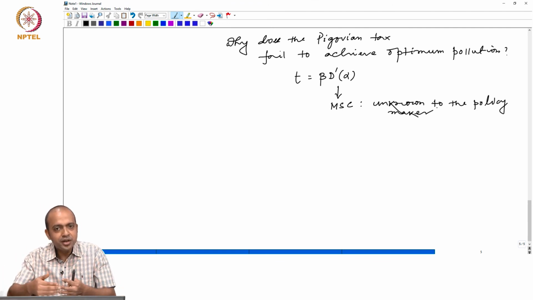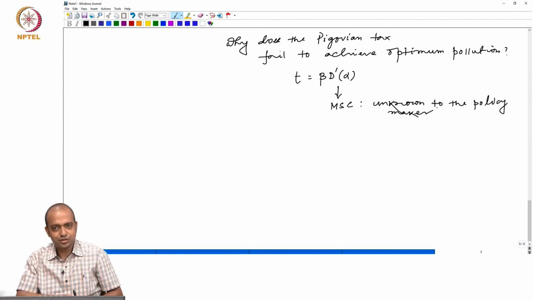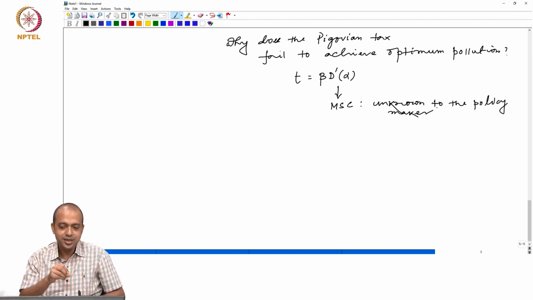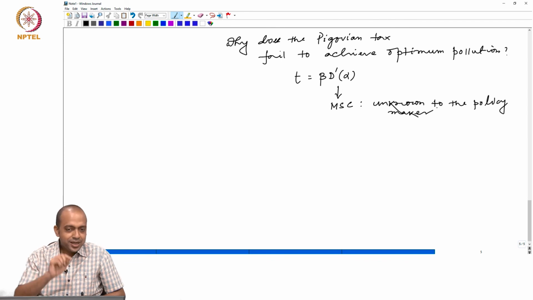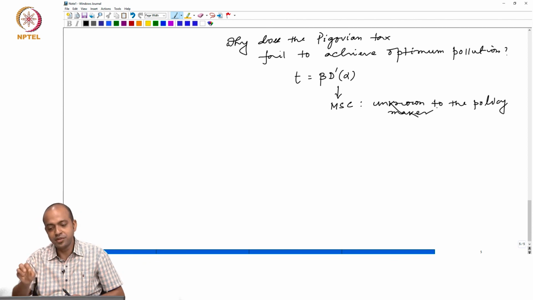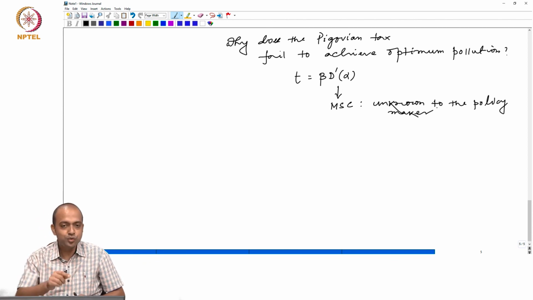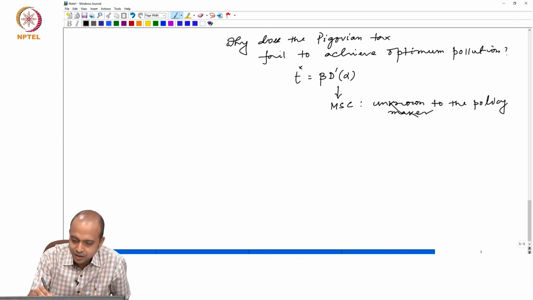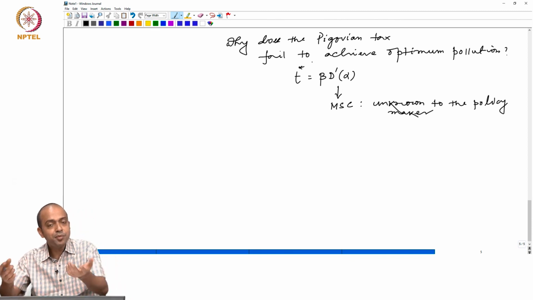Sometimes it affects immediately, sometimes it does not. If that is the case, what exactly is the marginal social cost of this pollution? That is unknown to the policymaker. And if that is unknown, how will you decide about this tax rate? And if you cannot decide about this optimal tax rate, obviously you cannot get the optimum level of pollution.